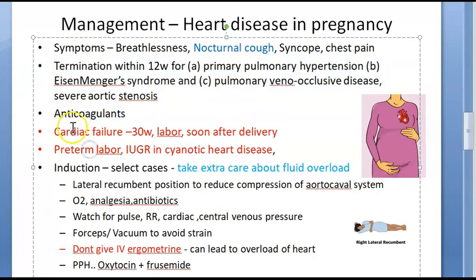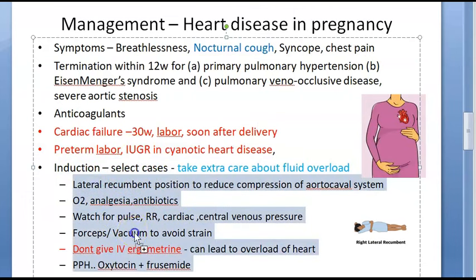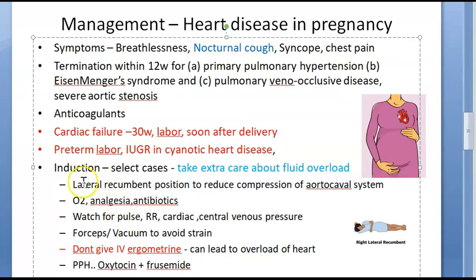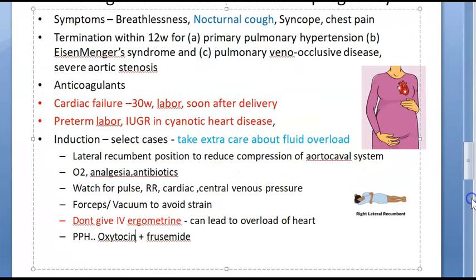You can ask these people to take some anticoagulants. Cardiac failure can occur in these people. Preterm labor can occur. IUGR in cyanotic heart disease can occur. You can induce labor in certain people, not all. Certain heart disease you can. You should take care about fluid overload, lateral recumbent position, give oxygen, analgesia, antibiotics as required. Monitor very carefully. To reduce the strain, you can do a forceps or vacuum delivery. You should not give ergometrine. You can give oxytocin and furosemide to control the PPH.